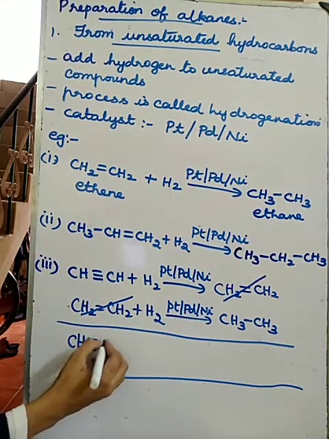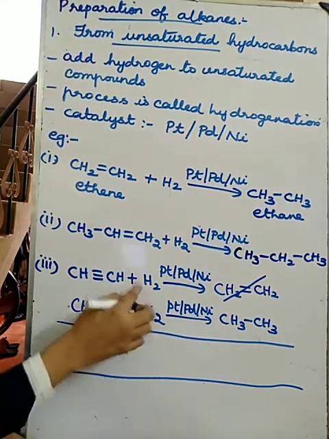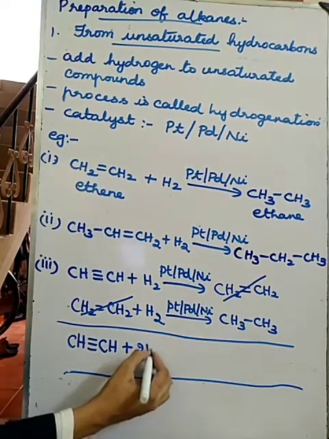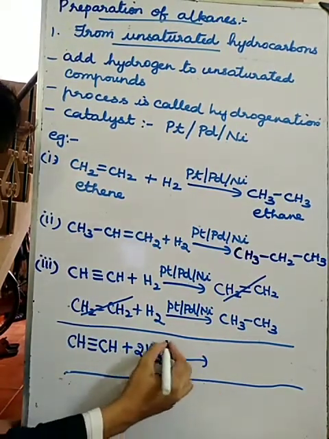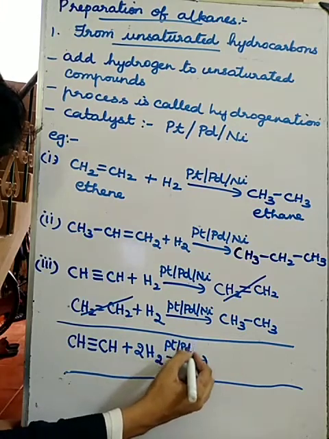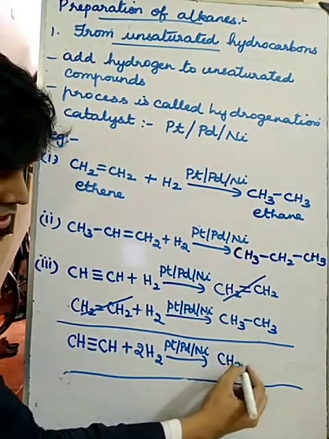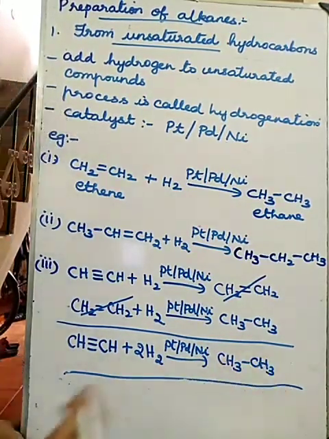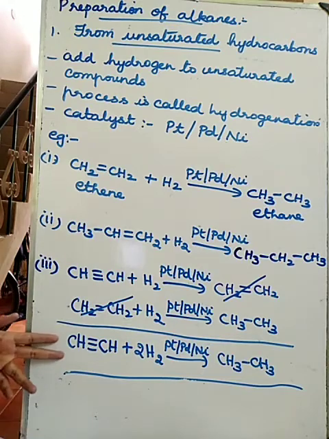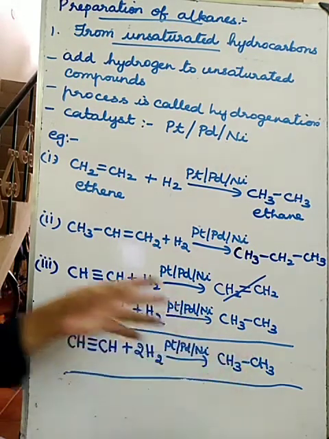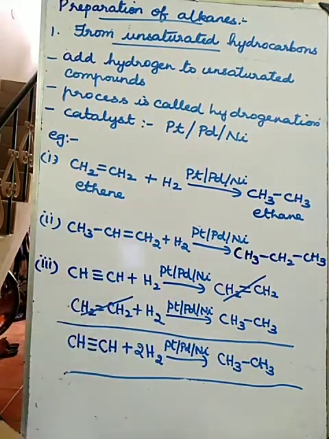So what will be the overall equation? CH triple bond CH plus H2 plus H2, that is 2H2, in the presence of platinum, palladium or nickel catalyst will give CH3 single bond CH3. So this is the overall reaction. But this reaction does not take place in a single step, it takes place in two steps.